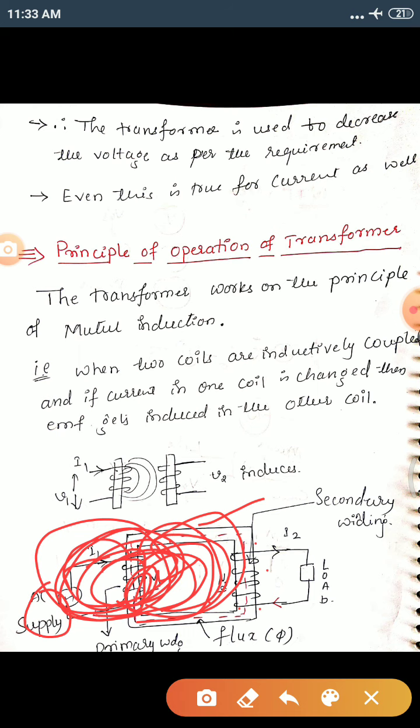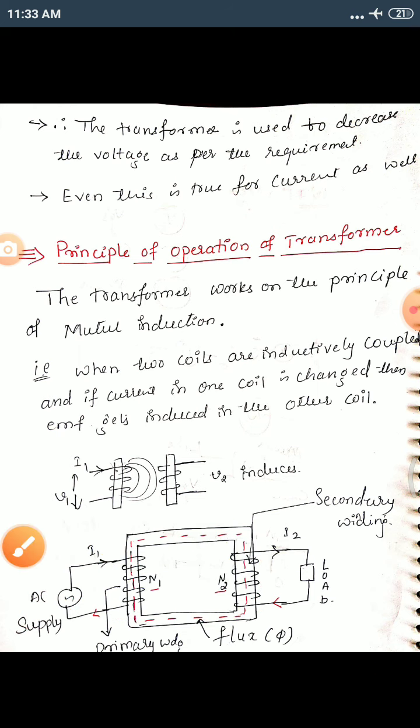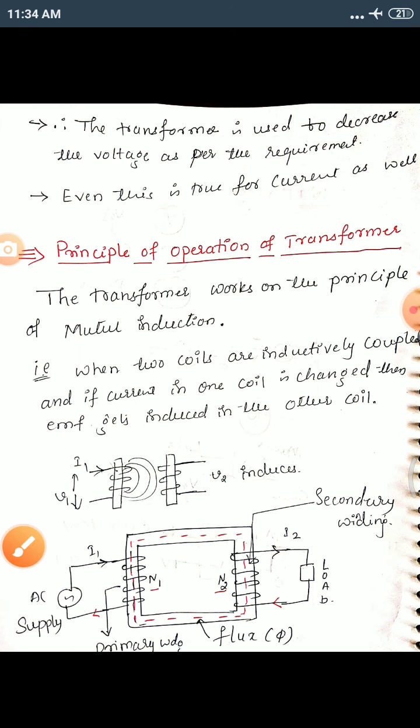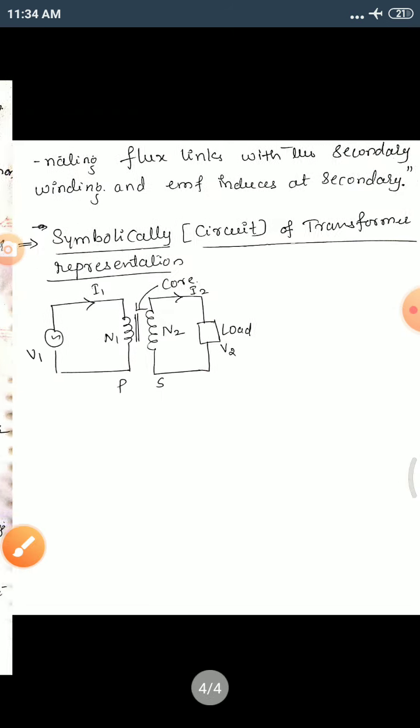These are some of the flux lines, and some of them are going to link with the secondary winding. Due to this flux and this winding, there will be an induced EMF in the secondary. Due to that, current I2 is going to flow, which is connected to the load side. This is how your transformer works.